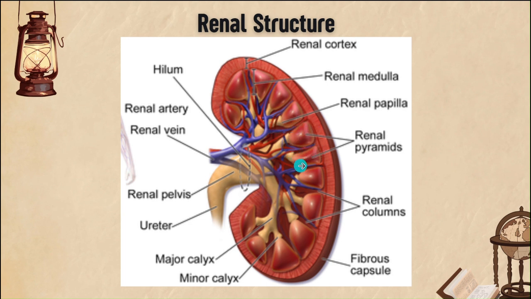The shape is like a triangle. This is the renal column, and this is the fibrous capsule. This is the minor calyx, and this is the major calyx. Okay, next.